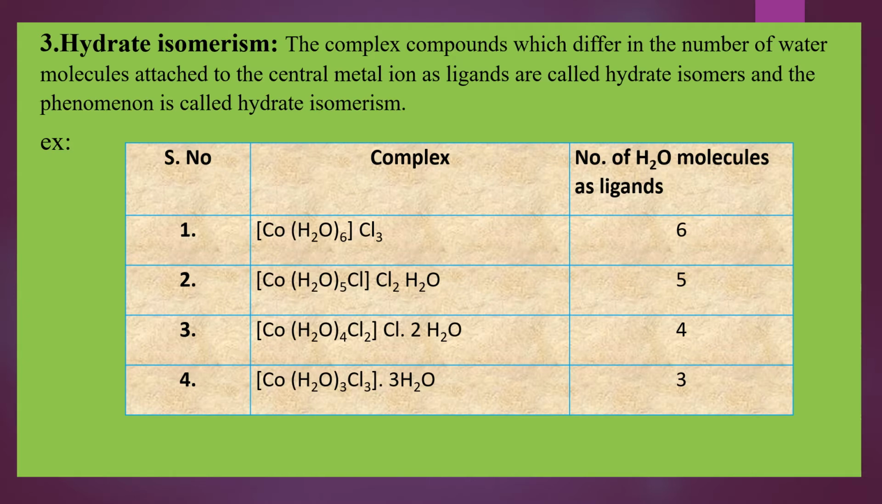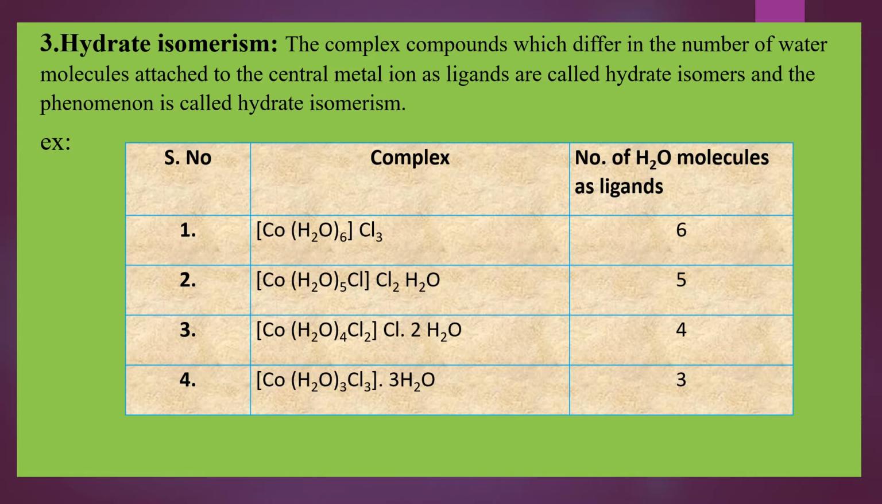Students, once again, the complex compounds which differ in the number of water molecules attached to the central metal ion as ligands are called as hydrate isomers. Understood? The complex compounds differing in the number of water molecules which are directly attached to the central metal ion as ligands are called as hydrate isomers, and the phenomenon we call it as hydrate isomerism. Okay, so look at the examples given here. Below are the hydrate isomers.